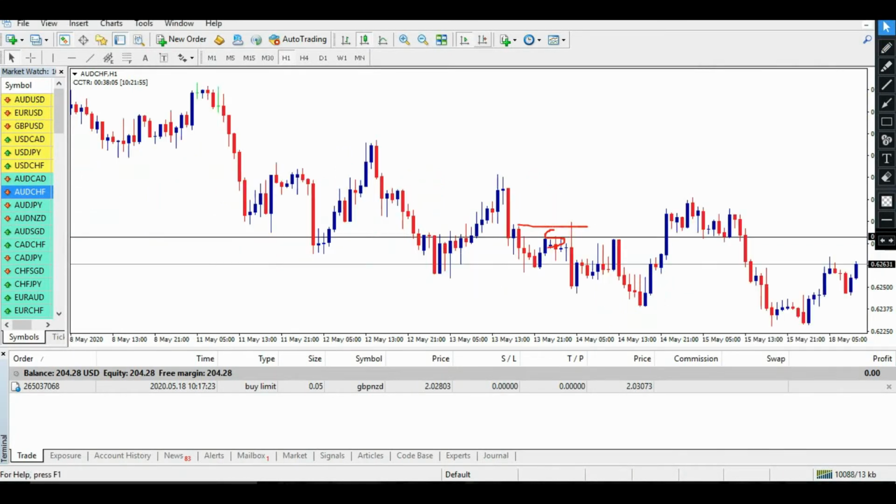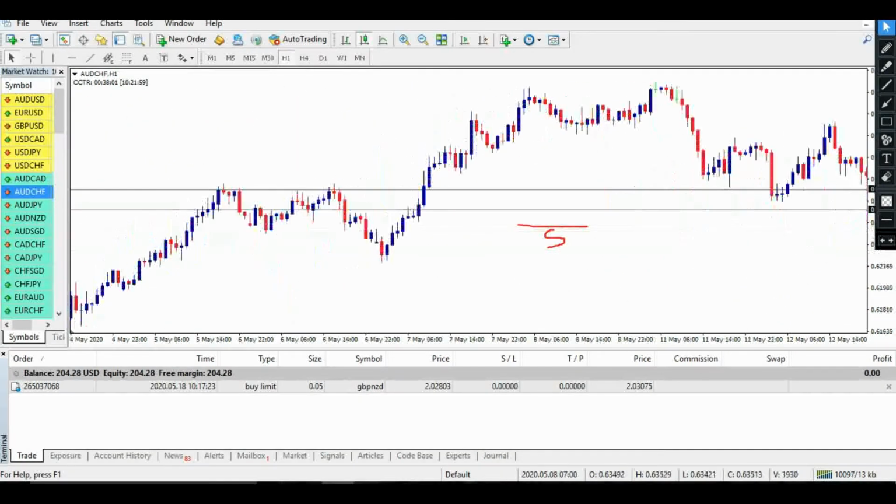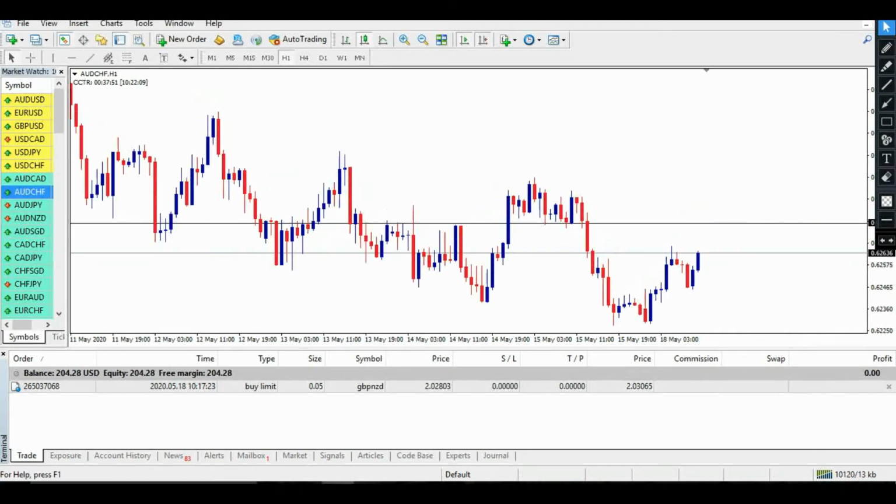So before that, let me go back. See, as I told you, this place is acting as a very strong resistance. So this is the reason I will place another sell limit on CHF on the 1-hour chart. Let me find out.